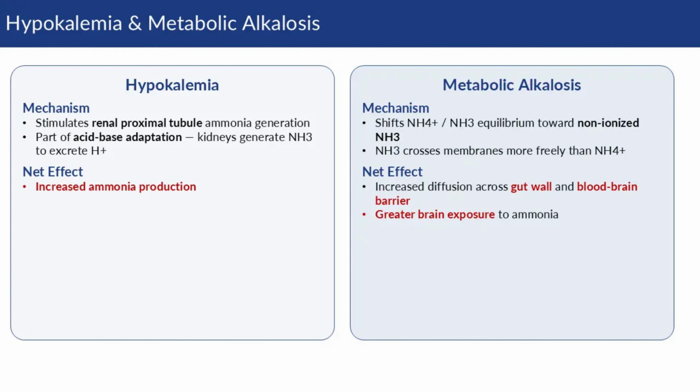Hypokalemia leads to higher ammonia levels via stimulation of proximal tubules in the kidneys as part of acid-base adaptation. This activation leads to the generation of more ammonia. Metabolic alkalosis shifts the ammonia equilibrium toward non-ionized ammonia, or NH3. This increases diffusion of ammonia across the gut wall and across the blood-brain barrier, which effectively increases brain exposure.